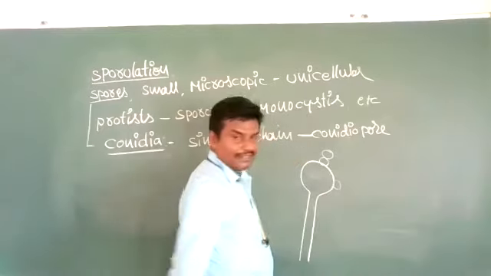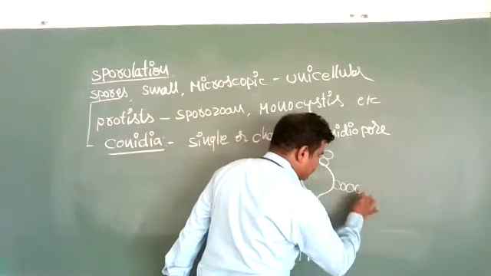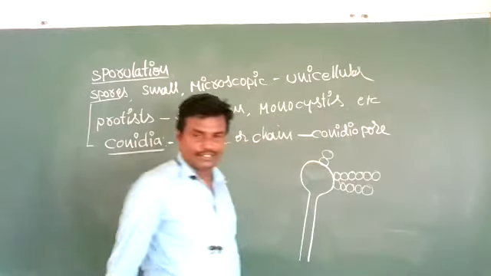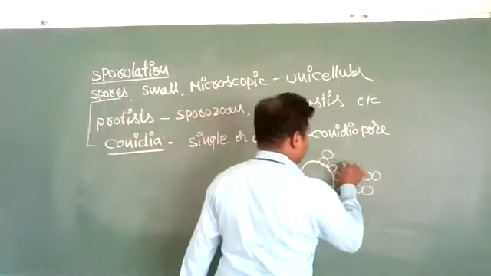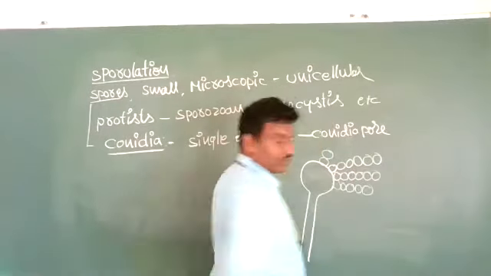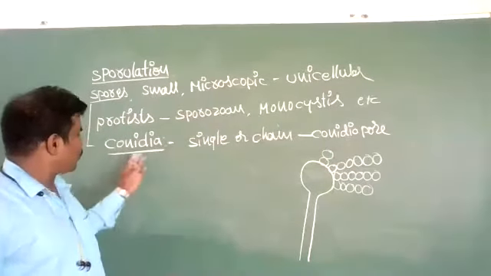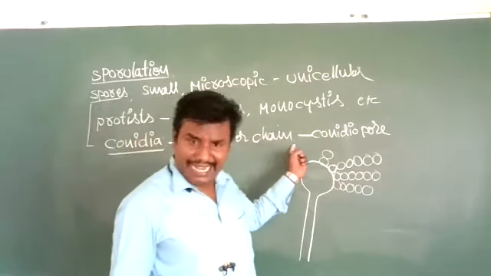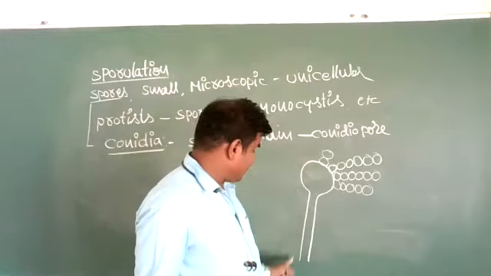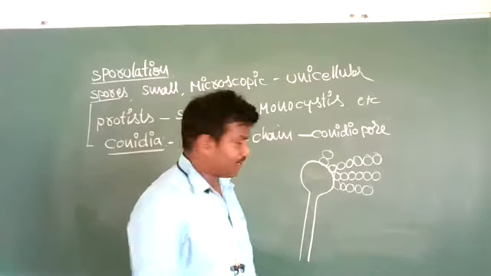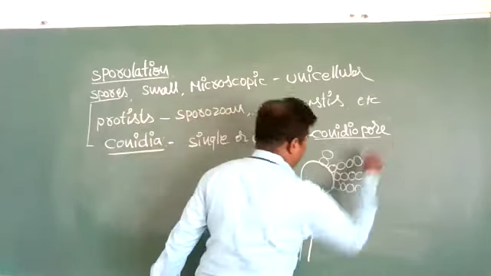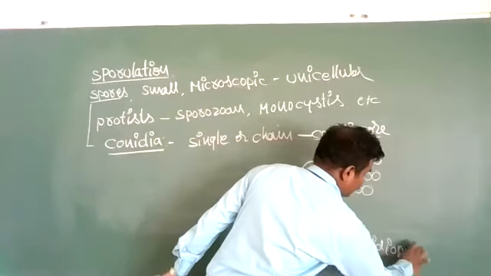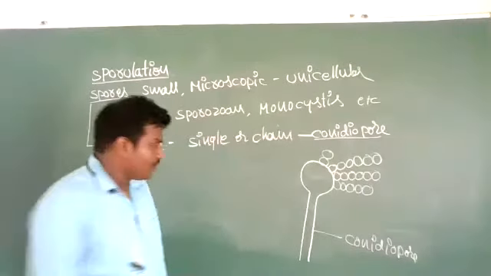Conidia are formed as single or chain-like structures at the tip of the special hyphal branch, which is called the conidiophore.